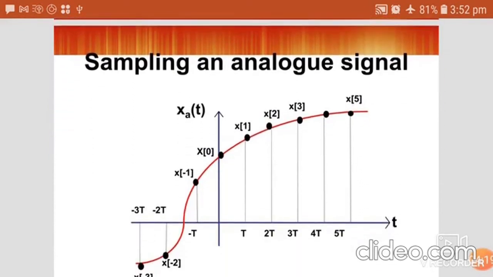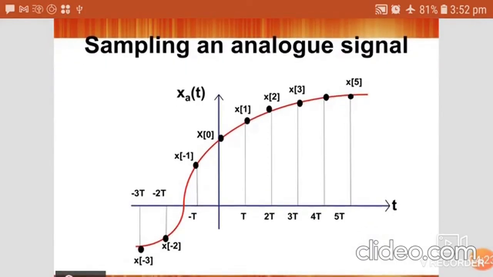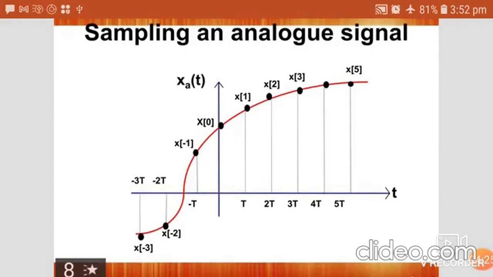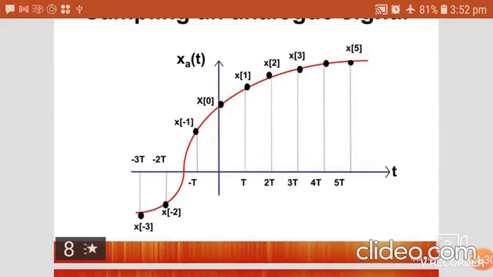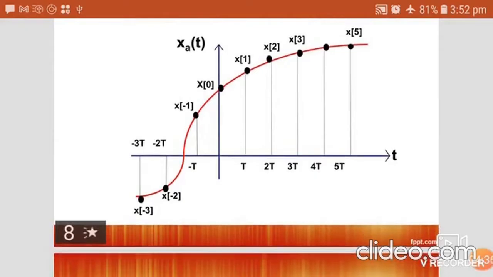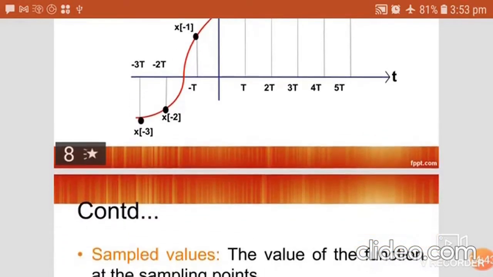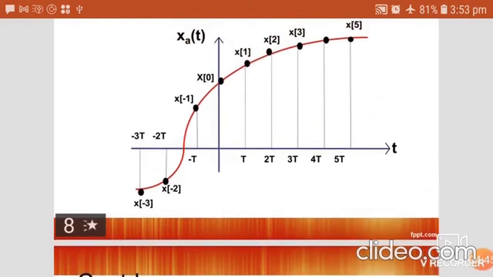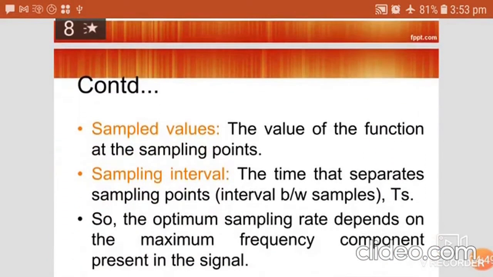Let us see the process of sampling. Let us consider the analog or continuous time signal at different discrete intervals: x(0), x(1), x(2), x(3) and so on in the positive direction, and x(-1), x(-2) and x(-3) in the negative direction. We are going to find the sampled value at different discrete time intervals.